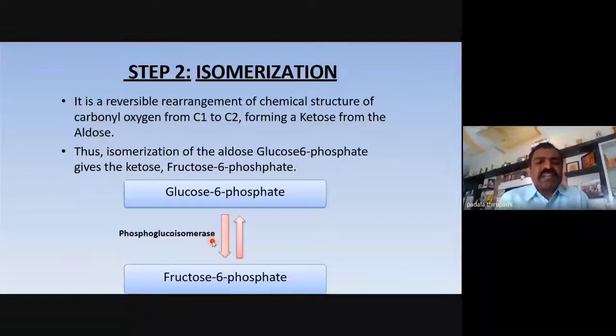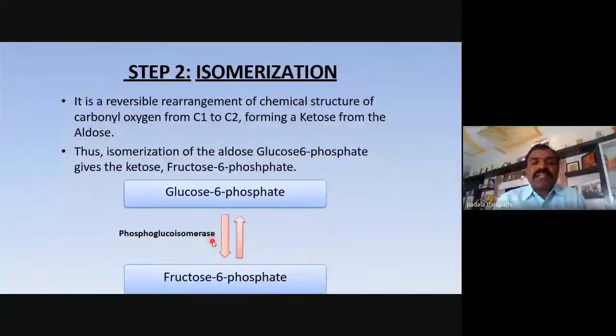The first step is irreversible, but the second step, isomerization, is a reversible process, my dear friends. Remember. Why is it reversible? Here it is a reversible rearrangement of the chemical structure of the carbonyl group from carbon 1 to carbon 2, forming a ketose from the aldose.